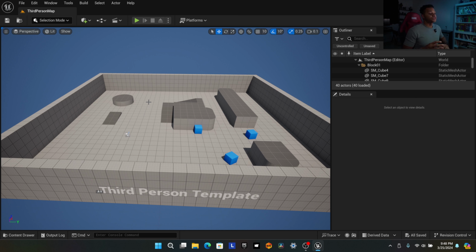Now, once you start doing this a lot, it gets really frustrating every time you close the program and reopen the program, it always opens up this level first, and you just wish that it would open up the level that you've been working on. There's a way to change that.